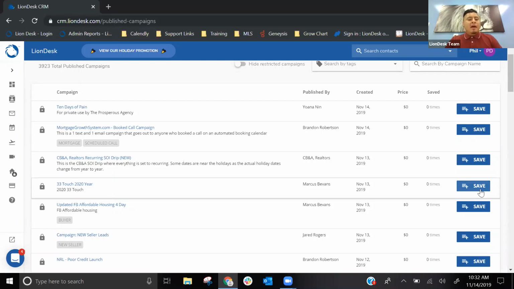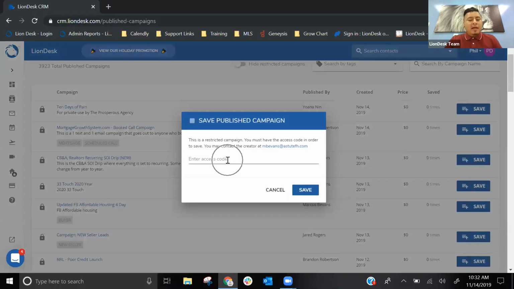So when you contact them, that transaction is between both of you, so you're not going to do any of the transactions within LionDesk. But once you complete that transaction, they'll give you the code, and you can come back in here and use that code to download.